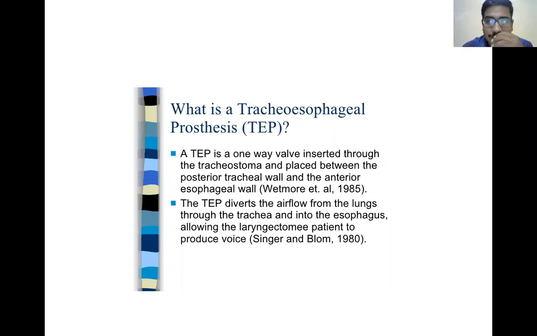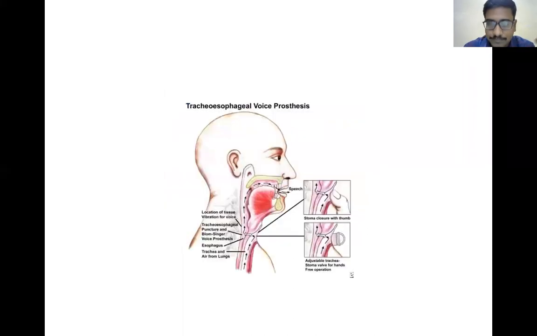Because of this fistula, the expired air will enter into the esophagus and vibrate it, and this vibration will cause speech. So tracheoesophageal fistula, puncture or prosthesis is also one of the mechanisms for creation of speech after total laryngectomy.